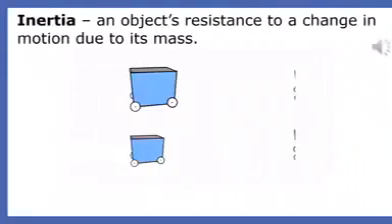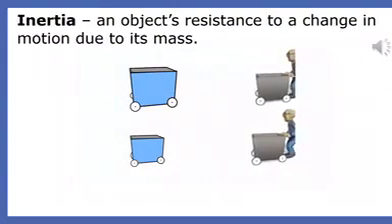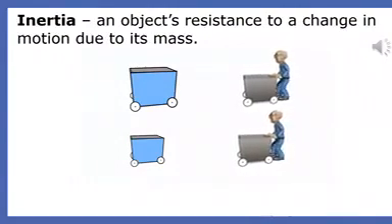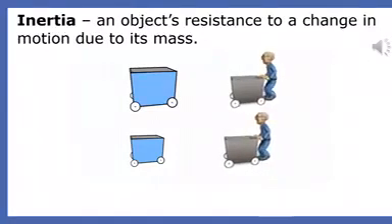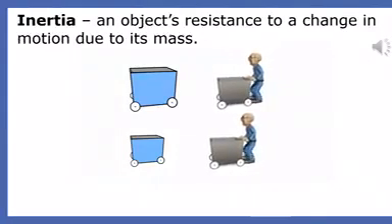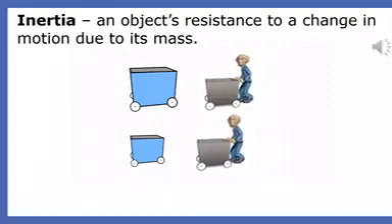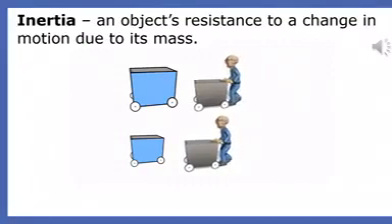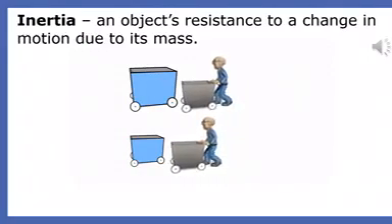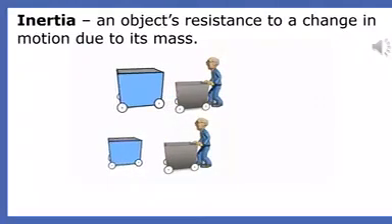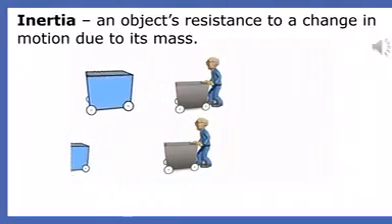Once again, inertia is an object's resistance to a change in motion due to its mass. The person in this animation applies the same force to the two carts. It's no surprise that the cart with the smaller mass receives the greater acceleration. The smaller cart has less mass and therefore less inertia. A smaller inertia means that it has a smaller resistance to a change in motion due to its mass.